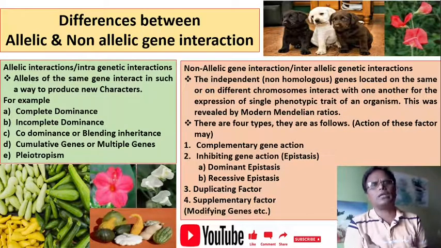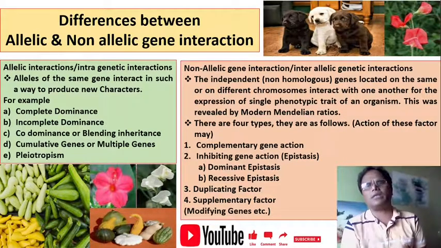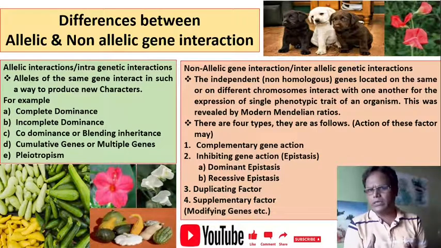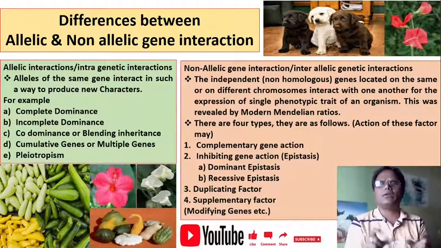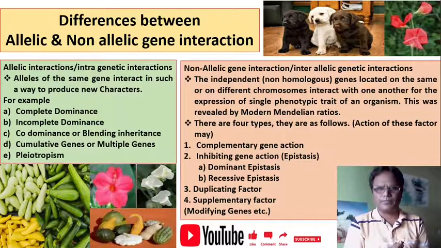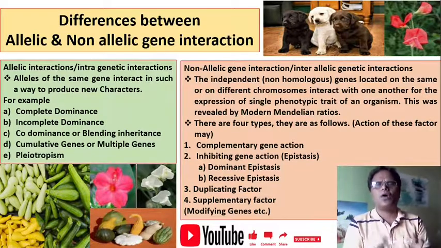In contrast to allelic gene interaction, there is non-allelic gene interaction. Non-allelic gene interaction is also known as inter-allelic gene interaction. The independent or non-homologous genes located on the same or on different chromosomes interact with one another for the expression of a single phenotypic trait of an organism. This was revealed by modified Mendelian ratios. There are 4 types. They are as follows.